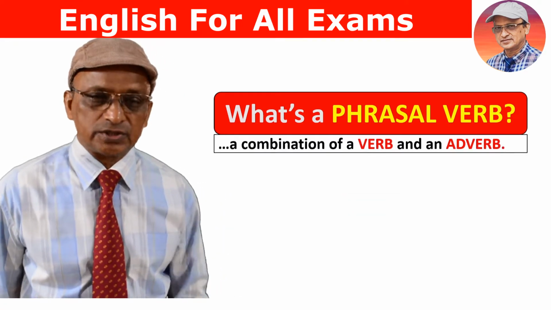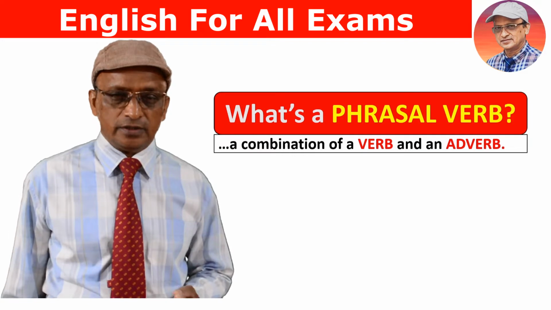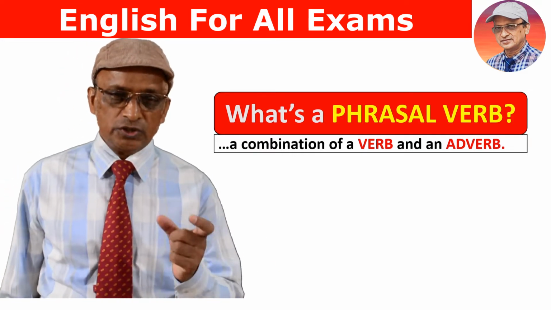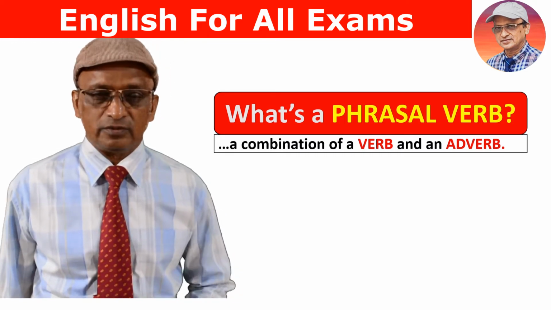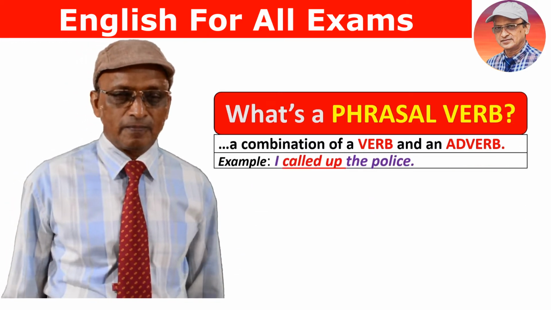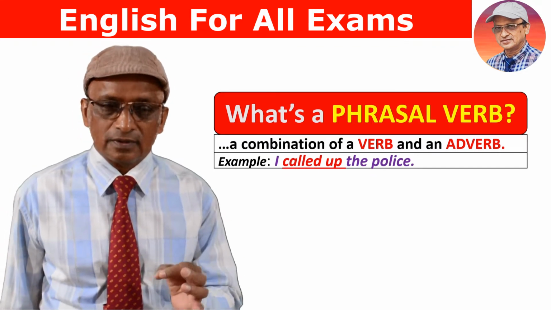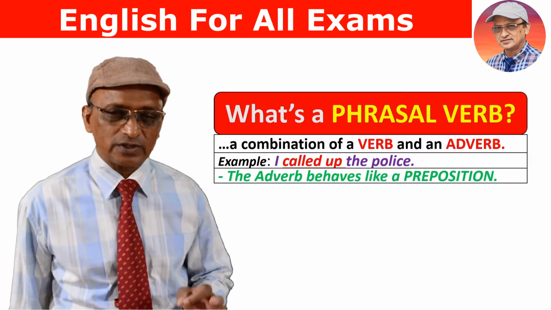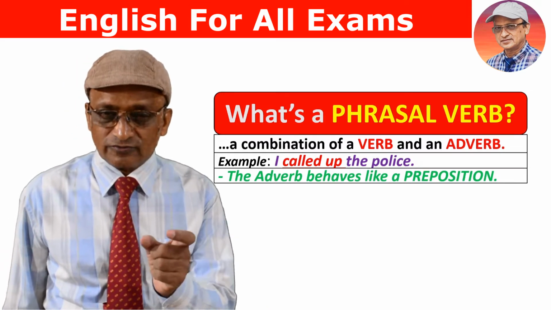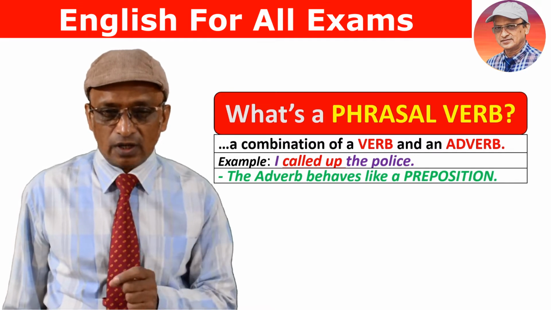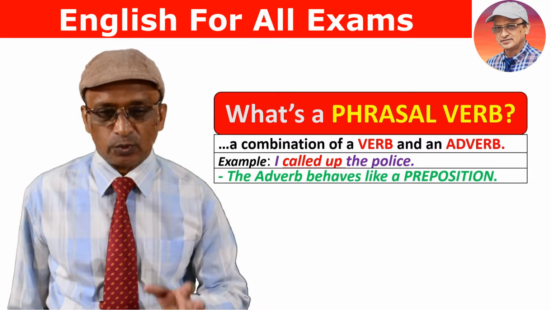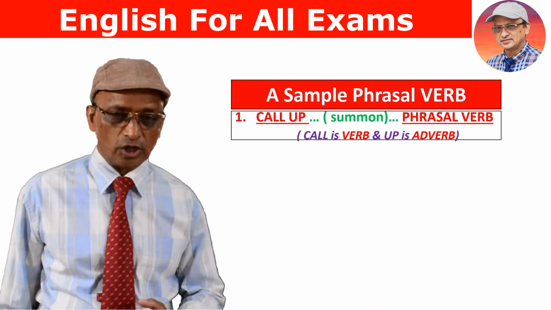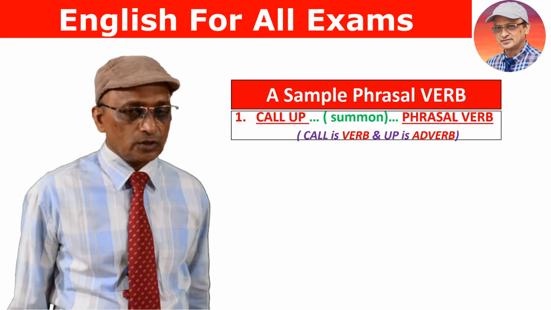The meaning of phrasal verb is this: when a verb is associated with an adverb, or when a verb combines with an adverb, the expression created is called a phrasal verb. For example, I called up the police. In this sentence, there are two words: called up. This is a phrasal verb. Called is a verb, and the associated word up is an adverb, but it is working as a preposition. Here is an illustration of a phrasal verb: call up, and the meaning of call up is to summon.